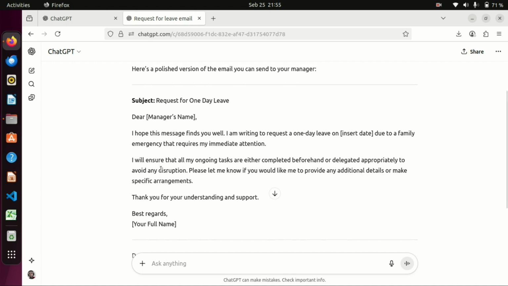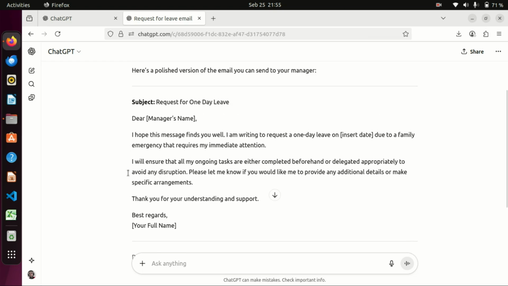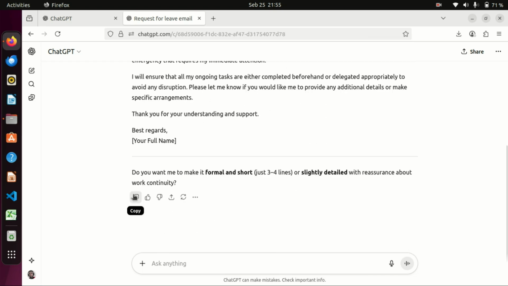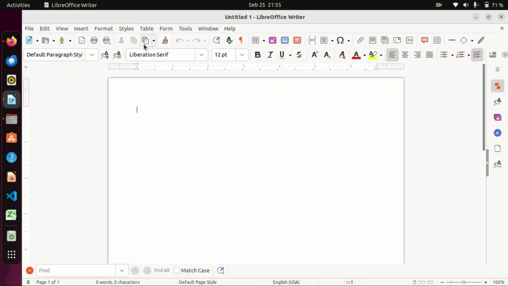So here let us take an example. I'll copy this, then I'll come and open my LibreOffice Writer, then I'll paste this content.